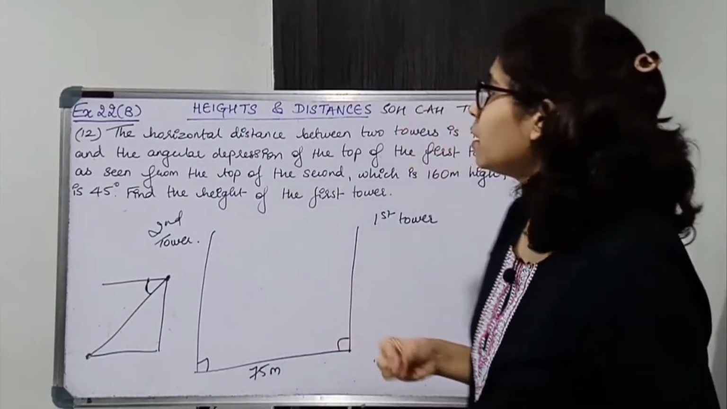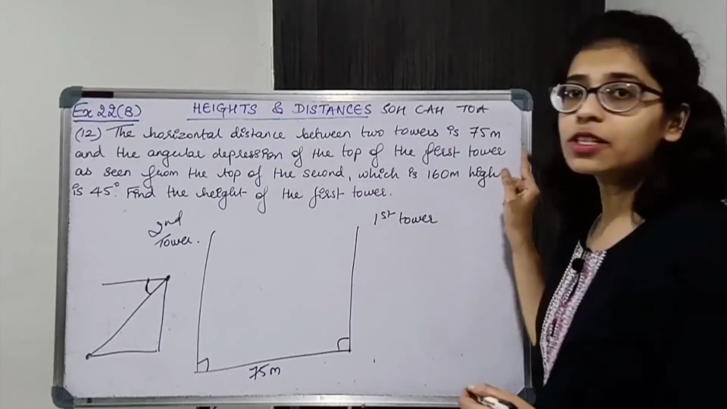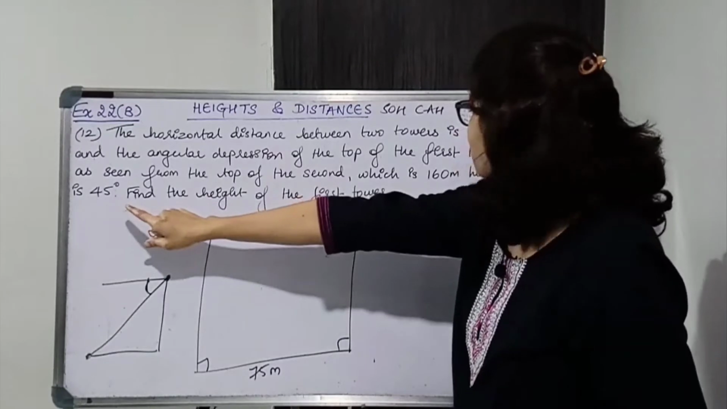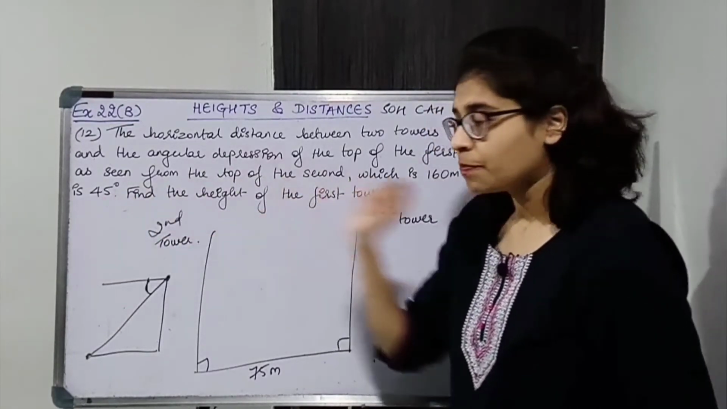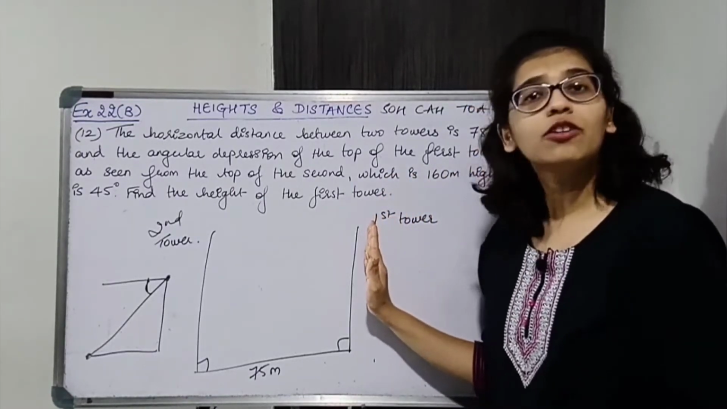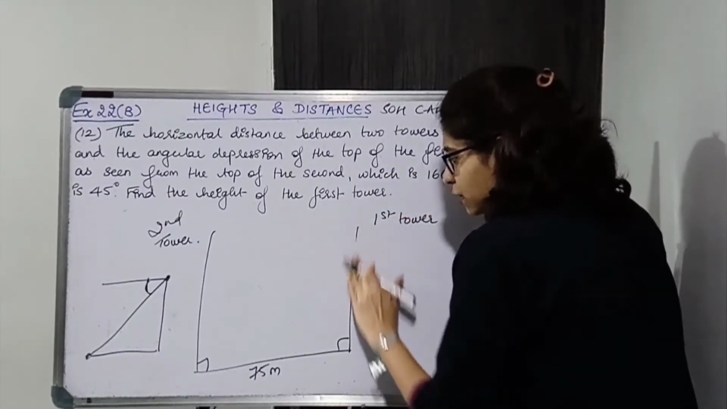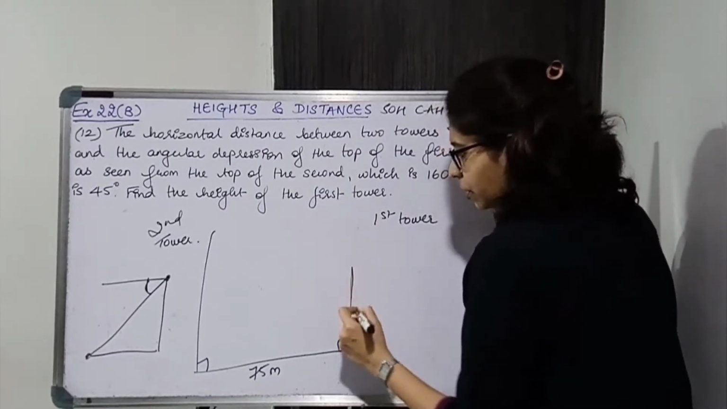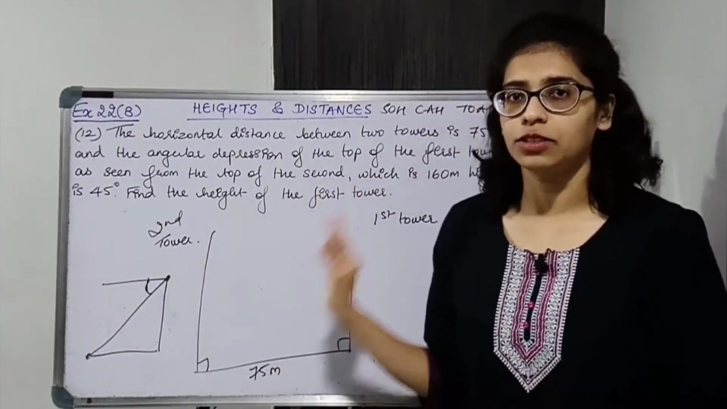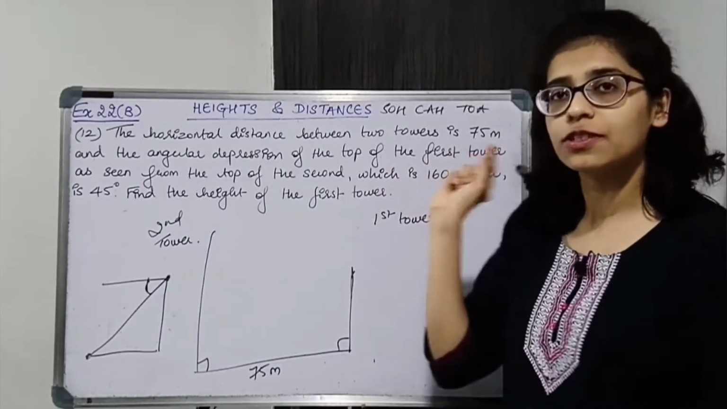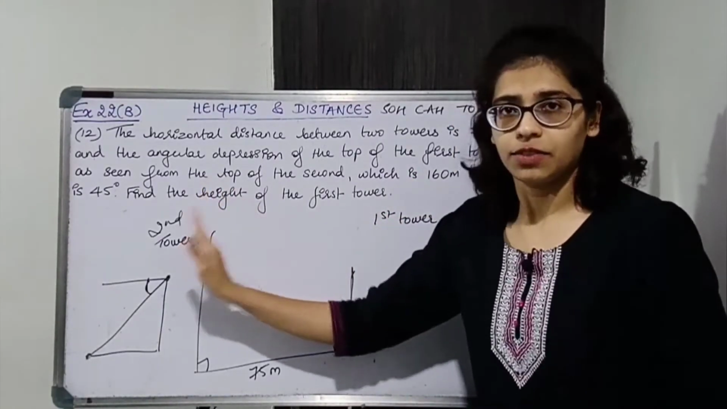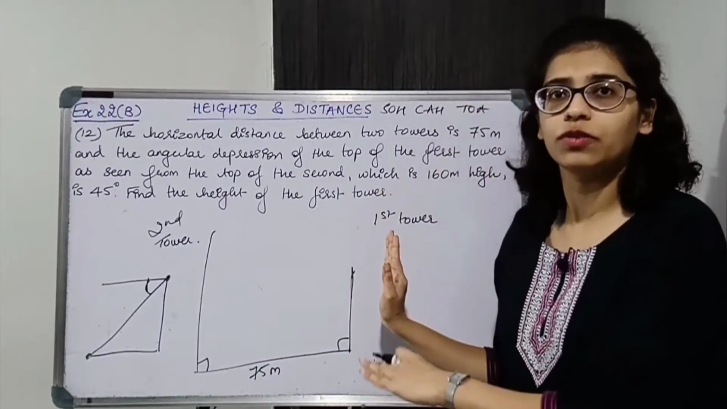All right. So the angular depression of the top of the first tower, as seen from the top of the second, which is 160 meter high, is 45 degrees. So first tower का angle of depression दिया हुआ है, मतलब the height of this tower is less. Okay, we'll consider this to be first tower, this is the second tower. ठीक है, angular depression of the top of the first tower is given. So this is at a lower level and this is at a higher level. ओके, जिसका एंगल ऑफ डिप्रेशन दिया है दैट इज एट लोअर लेवल.